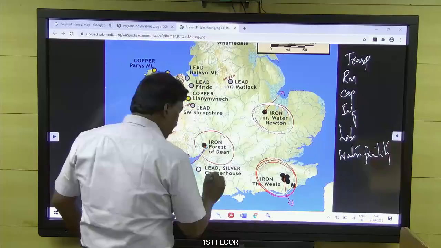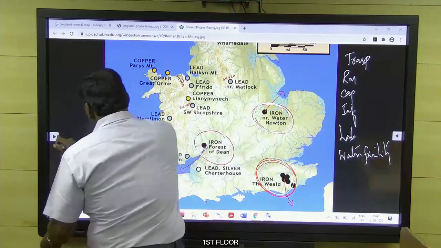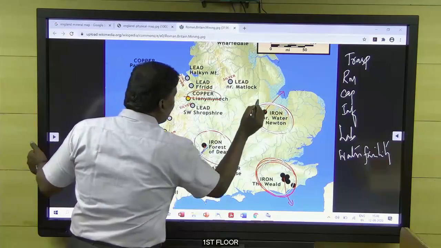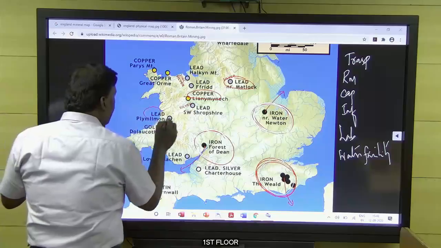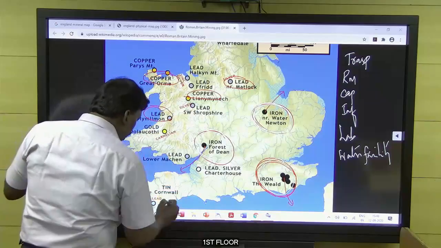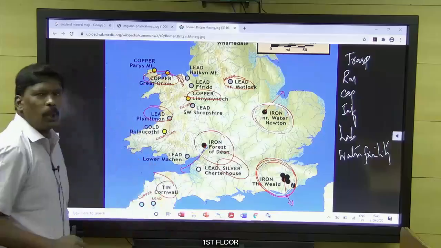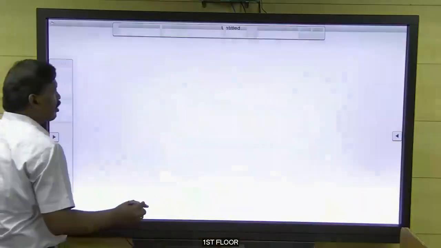Not only iron, see here, lead, copper, tin and silver.